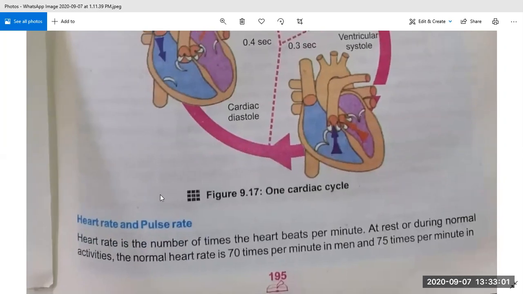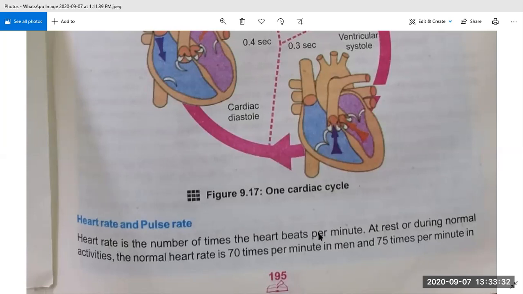Now we will discuss heart rate and pulse rate. First we discussed the structure of the heart, then the heartbeat, and now heart rate and pulse rate. Heart rate is the number of times the heart beats per minute. What is heart rate? This is the definition of heart rate: actually it is the number of times the heart beats per minute.